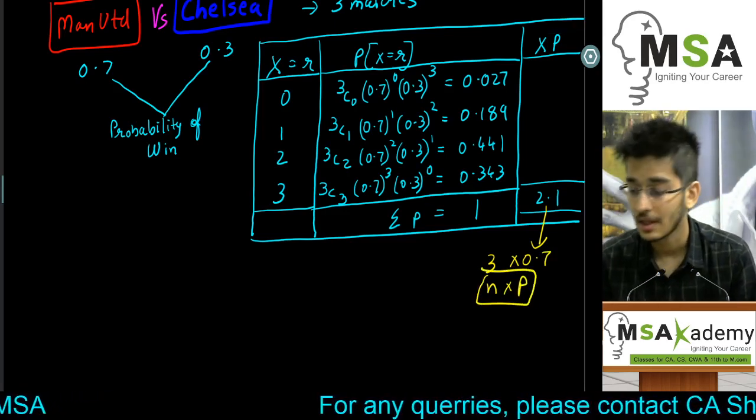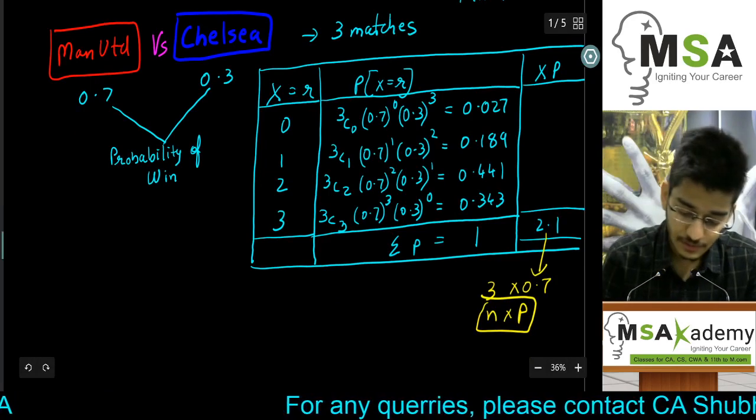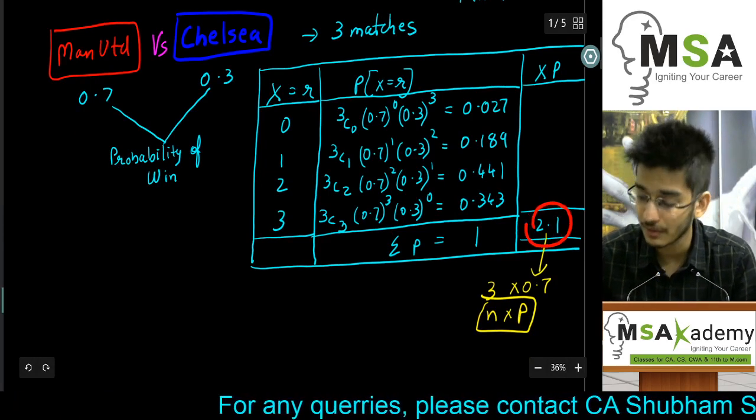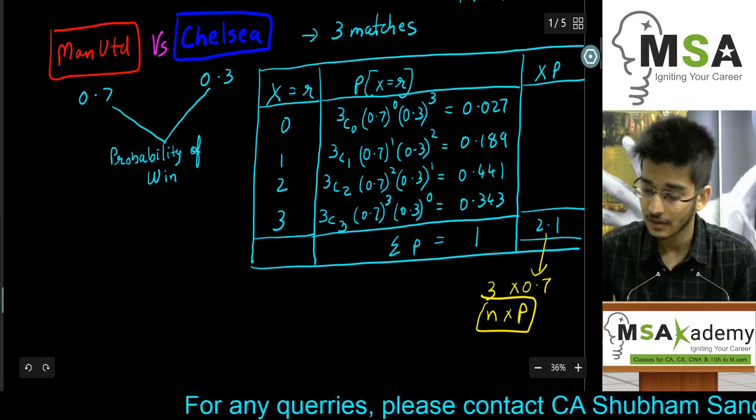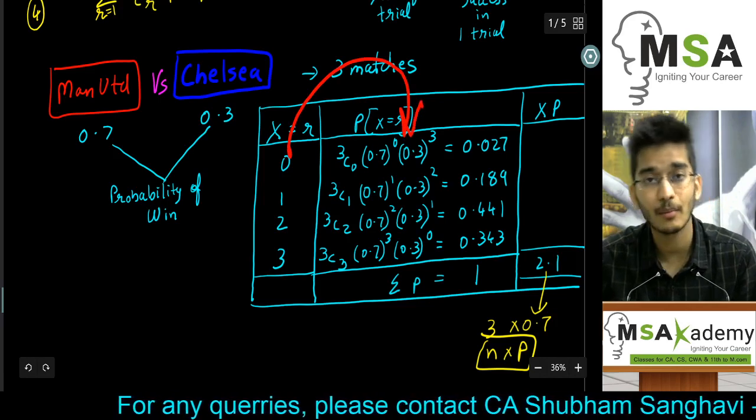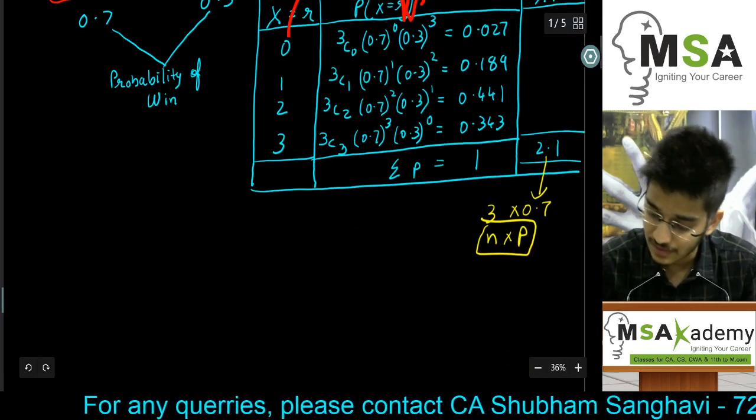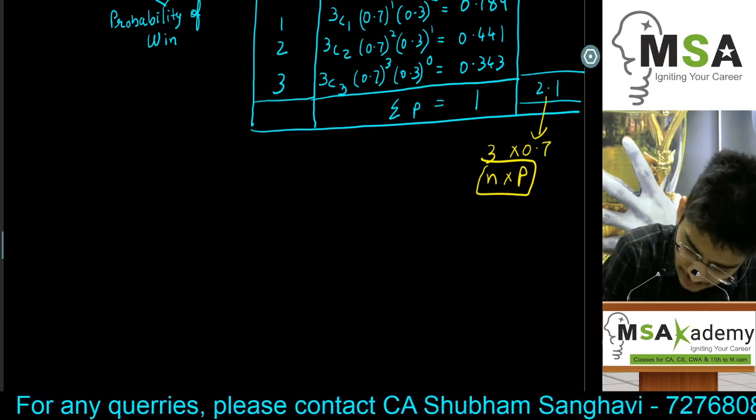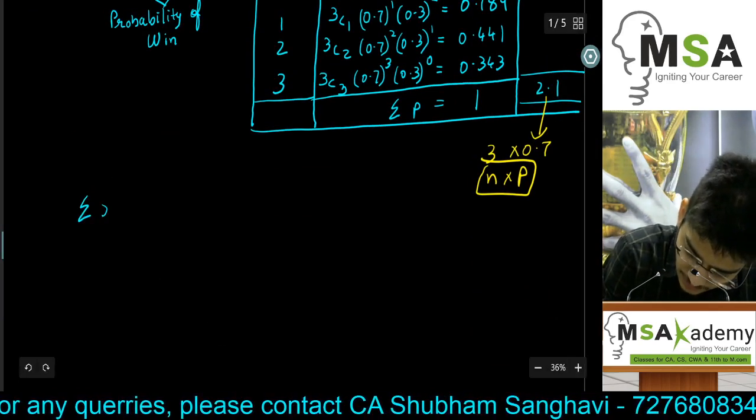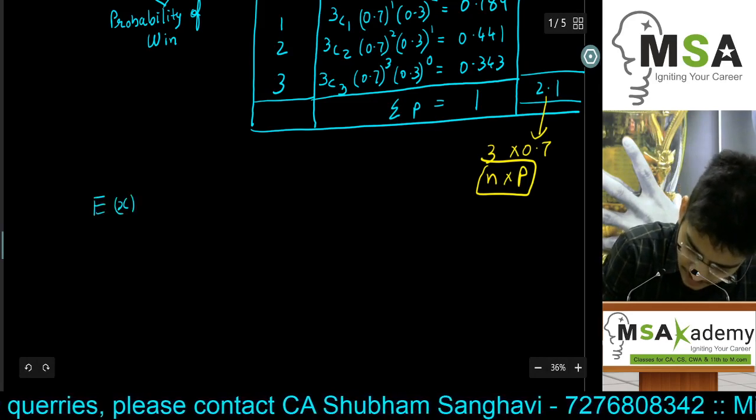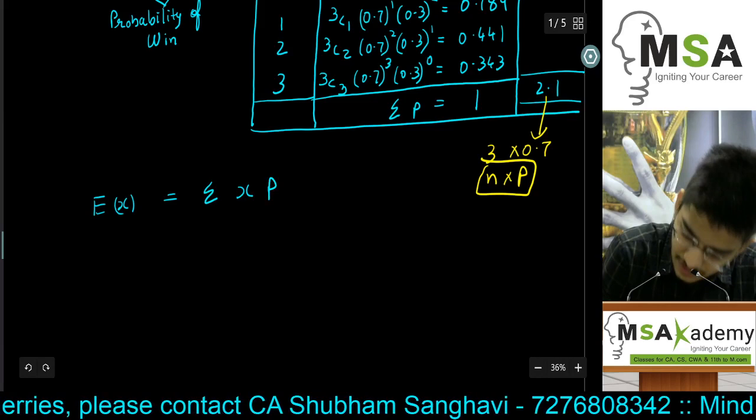N into p is basically the mean, and using this example we can see that the mean will be equal to 2.1, which is equal to n into p. Now, what we have done is multiply the value of X by the probability it assumes. So this is what we are going to do, but in general form. E of X is basically equal to summation xp.